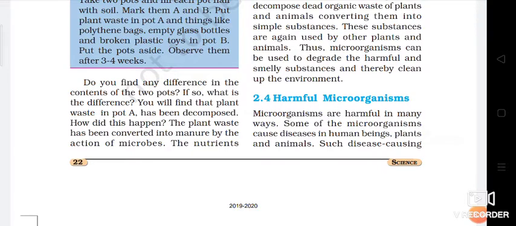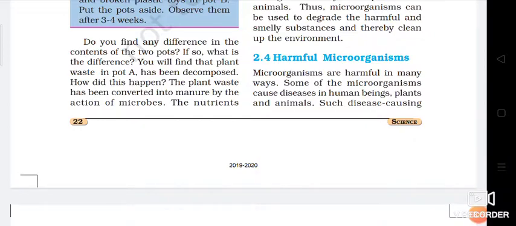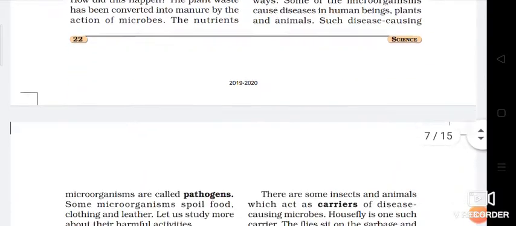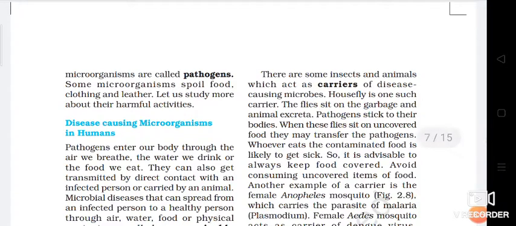Harmful microorganisms. Microorganisms are harmful in many ways. Some of the microorganisms cause disease in human beings, plants and animals. Such disease-causing microorganisms are called pathogens. And some microorganisms spoil food, clothing and leather. In monsoon season, if you observe, there is a fungus on your leather belt, fungus on your leather purse. It spoils the food very easily because they are getting a very familiar condition for the development of such kinds of bacteria and fungi.